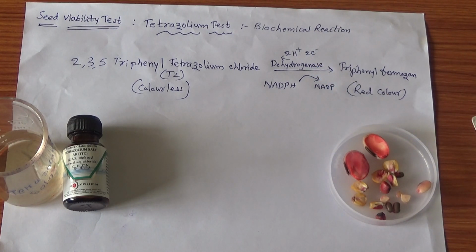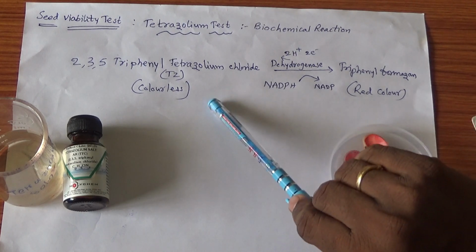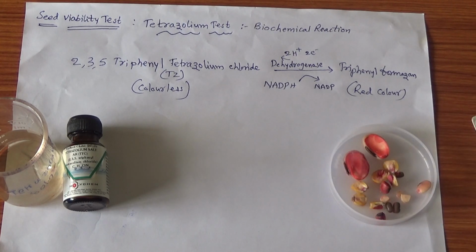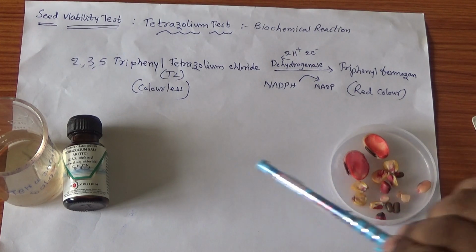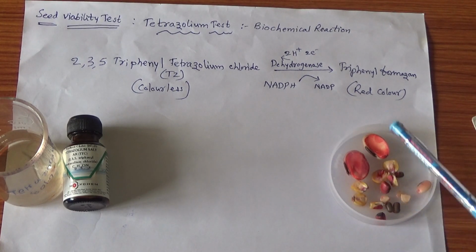These protons are taken up by the triphenyl tetrazolium chloride, which absorbs these protons and forms triphenyl formazan. The dehydrogenase enzyme of the respiratory cycle reduces the colorless triphenyl tetrazolium chloride into red formazan.